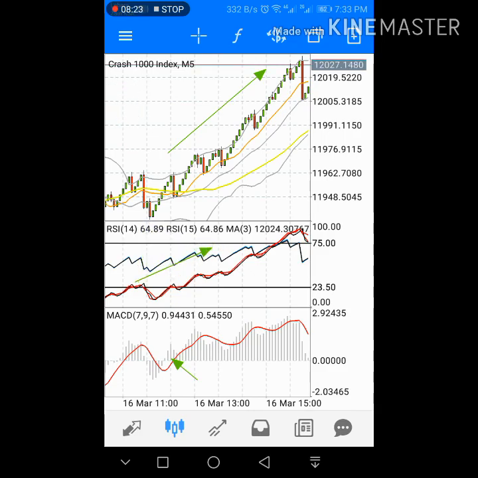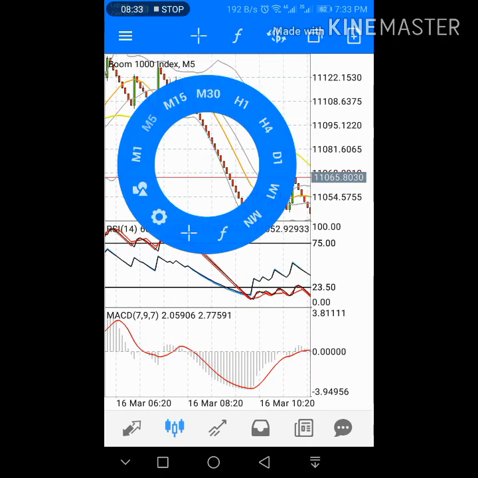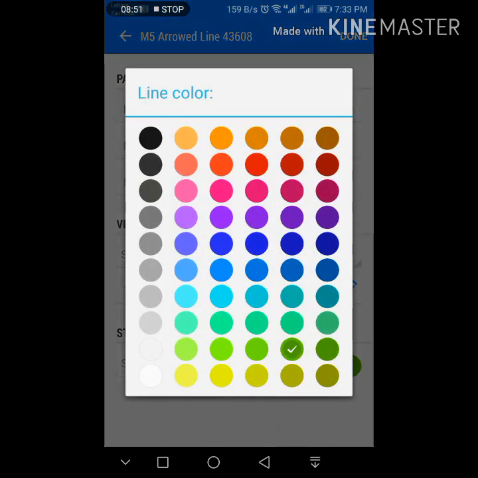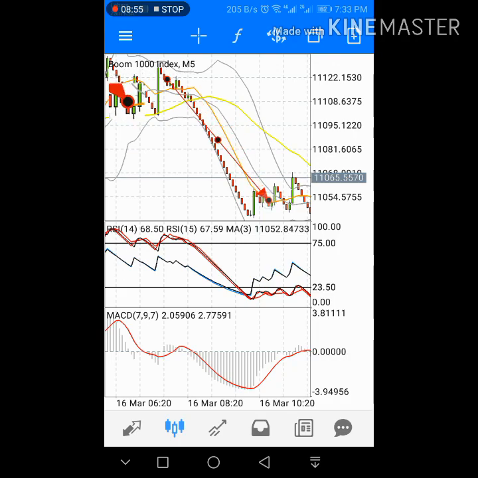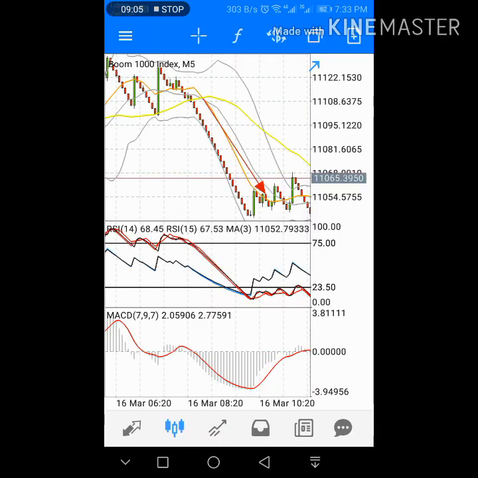And how we say, look here at Boom 1000, let me explain. Look here, the moving average crossing from upward. The yellow moving average is going from upward, and the middle Bollinger Band, and the market is going in the sell direction, a downtrend. And look here, from this point, how many pips, and also the RSI. Once you enter, let me select the cross here, the market was at 80.58. Look here, at the 80.58 level, so your exit point will be